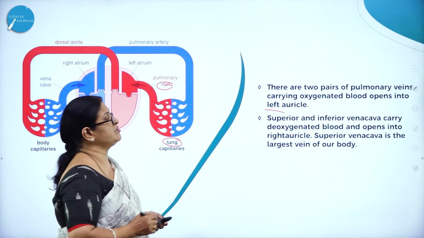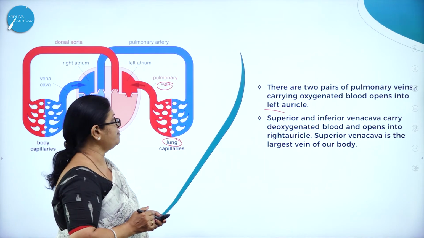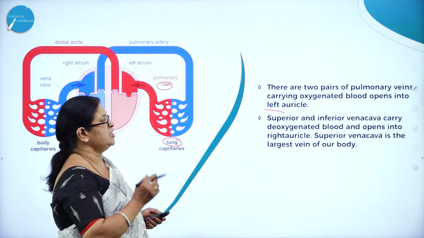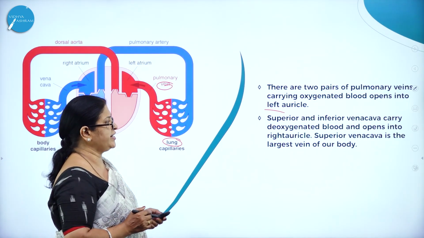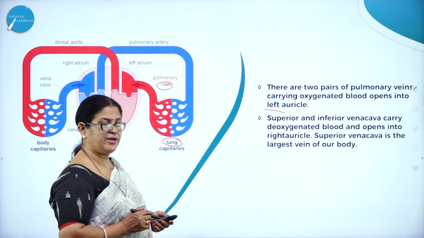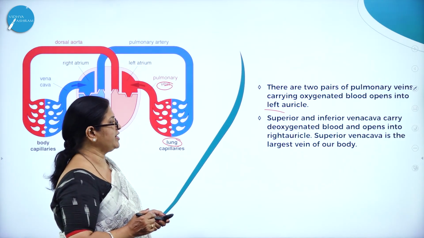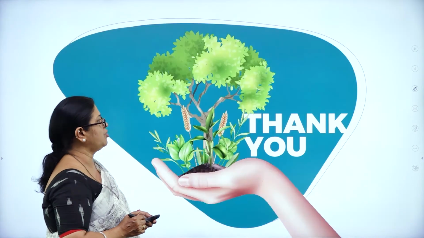So there are two pairs of pulmonary veins carrying oxygenated blood that open into the left auricle. Superior and inferior vena cava carry deoxygenated blood and open into the right auricle. Superior vena cava is the largest vein of our body.